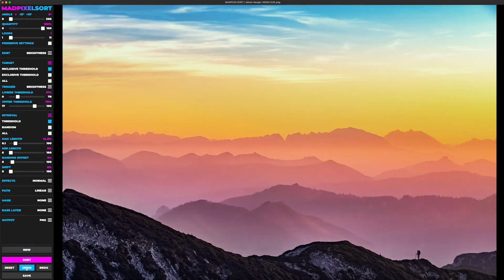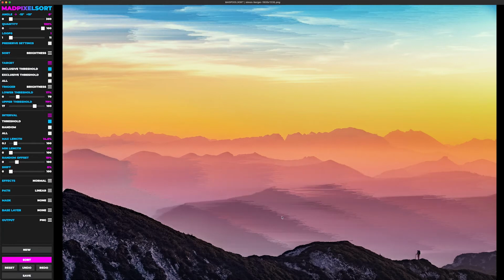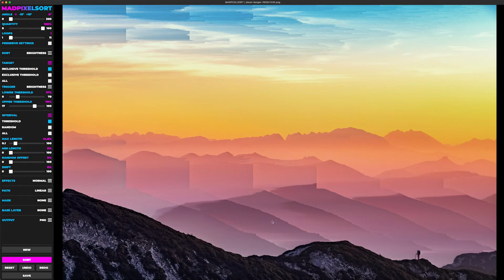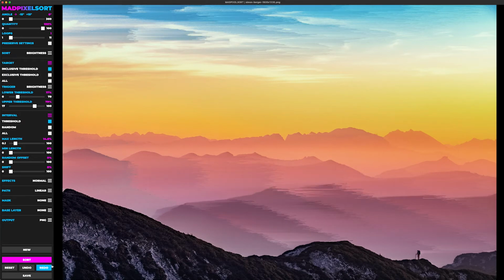If we increase it more, you can still see the lines, but they're not as pronounced. If I bring it back down to 0, just to show you the difference again, here we have our straight lines, and here we have our blended lines with the random offset.